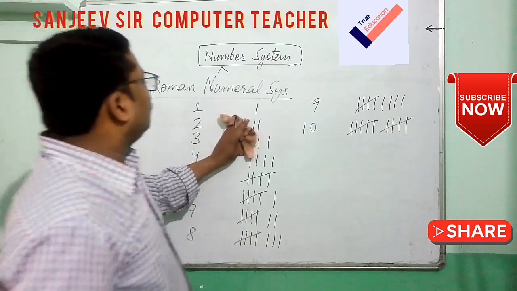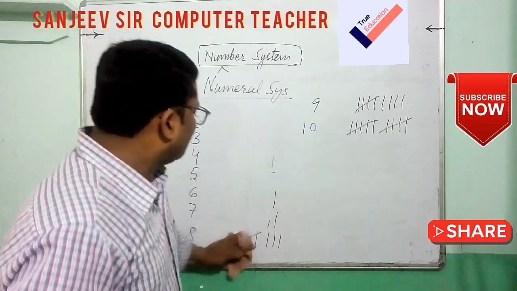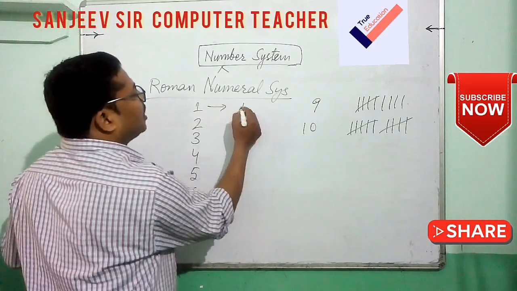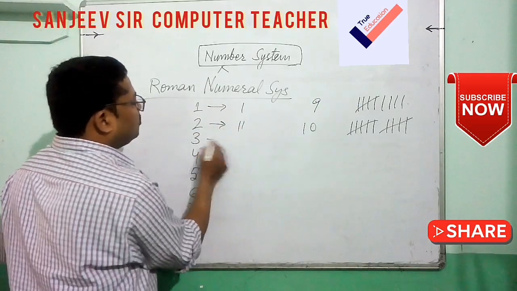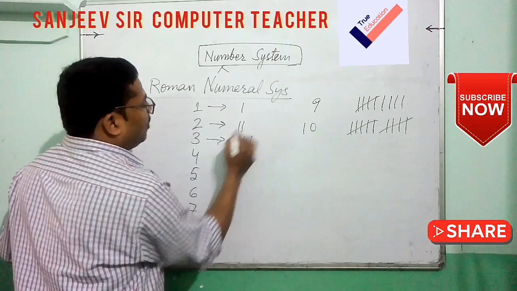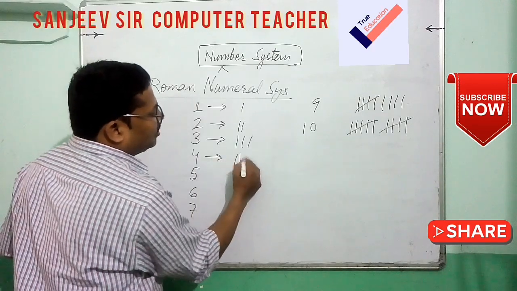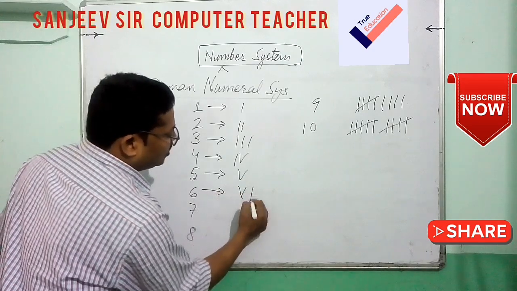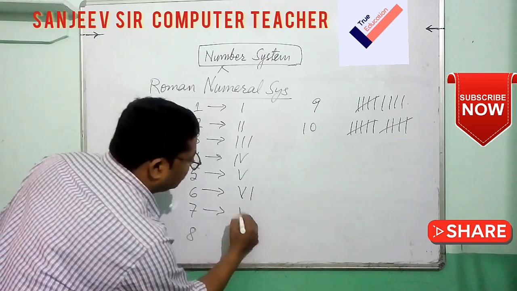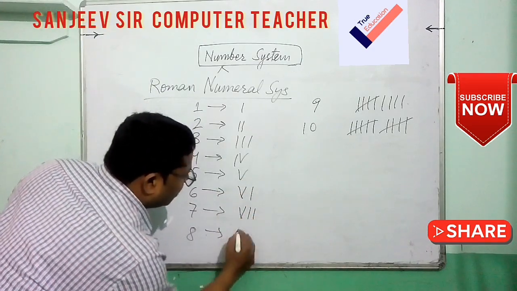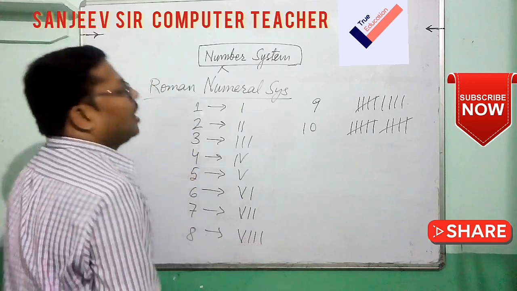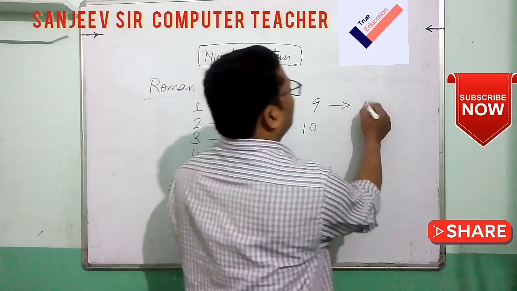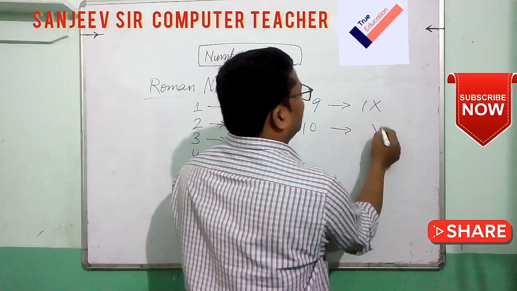Roman numerals: 1, 2 are written the same way, but 5 we write as a V. So 1 is 1, 2 is 2, 3 is 3, but here 4 we write like this, 5 like this, 6 like this, 7 like this, 8 like this, 9 like this, and 10 like this.